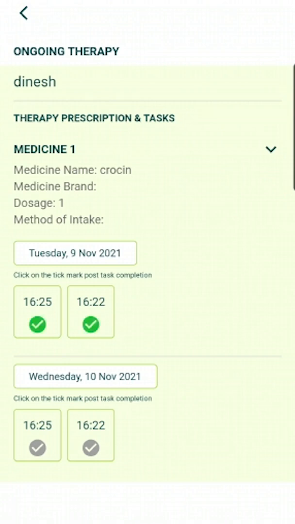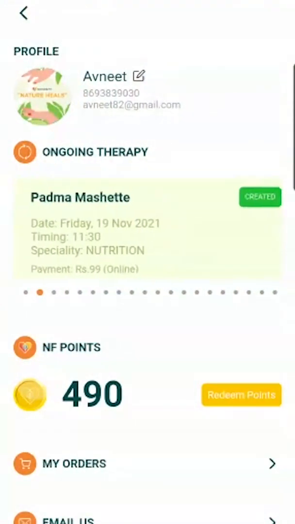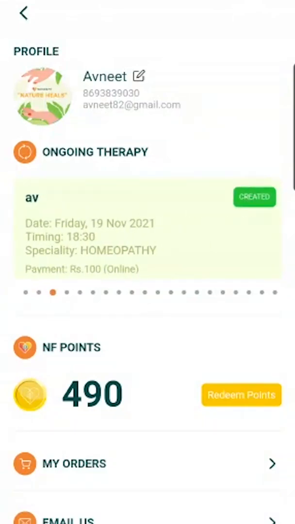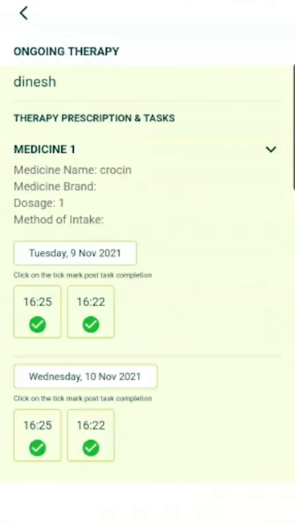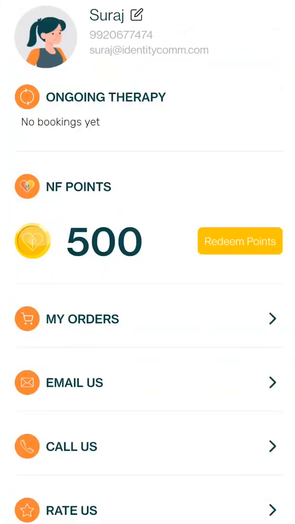Then you can comply saying that I have had my medicine or task. This information actually flows back to your doctor or practitioner. So when you go for a follow-up, the doctor or practitioner can see that my patient has actually had the medicine or task that I have prescribed. So this is a very unique feature that we have created.